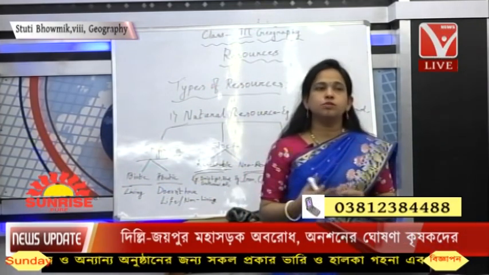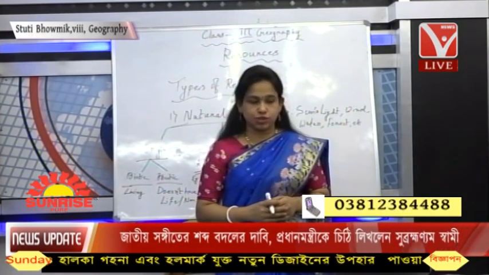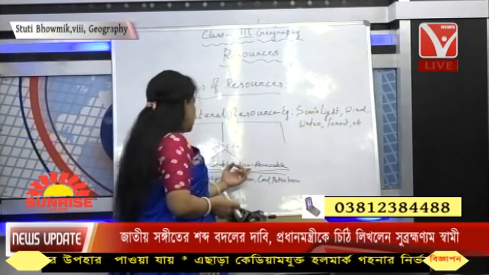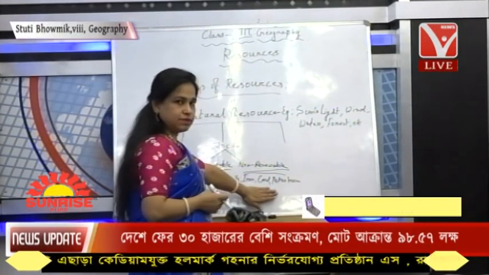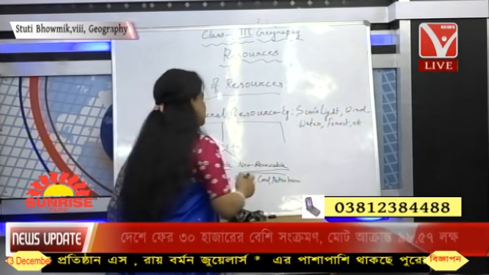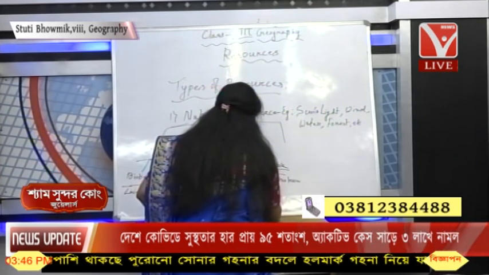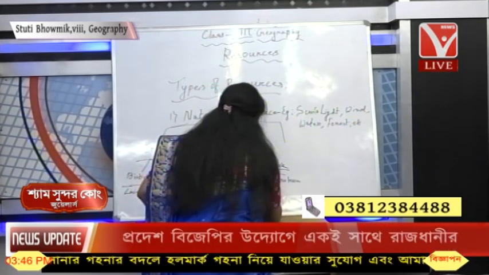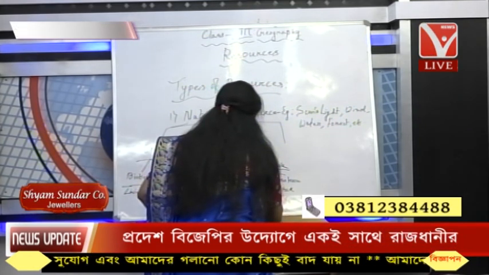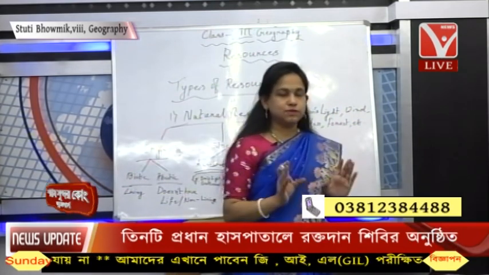Now, a non-renewable resource is that which we find has a limited stock. So you can see that a non-renewable resource does not have a gradual supply. It is a non-renewable resource, and here also we can say that there is a limited supply. So we can see that limited stock of that. Understood? So up to this much it's clear to us.